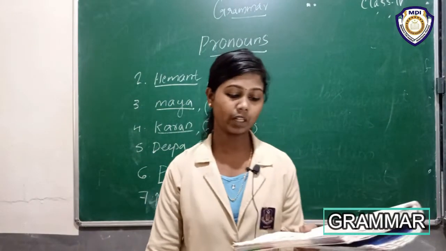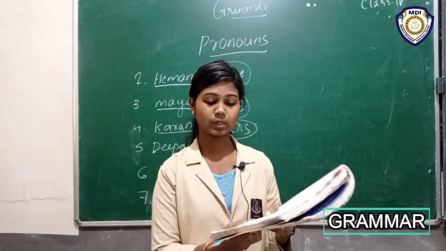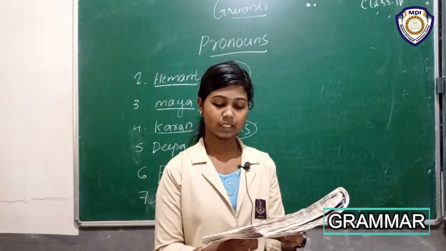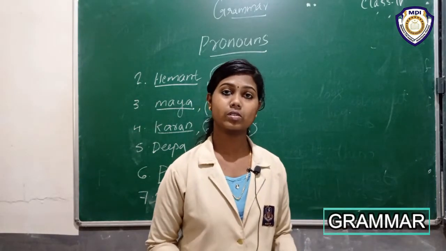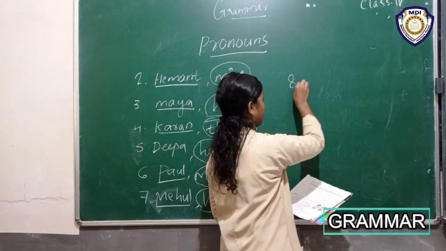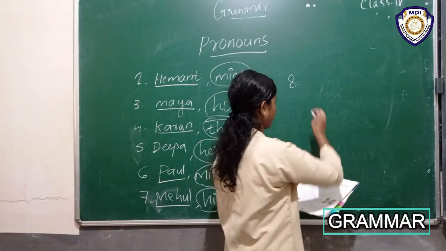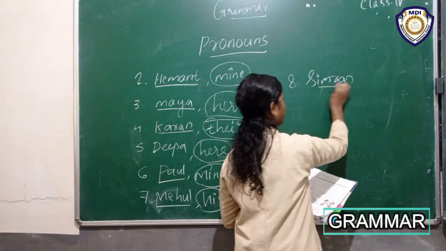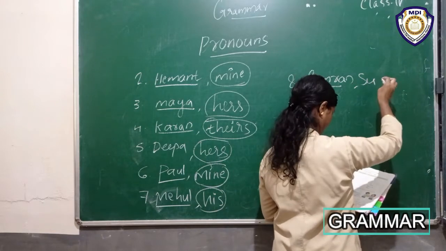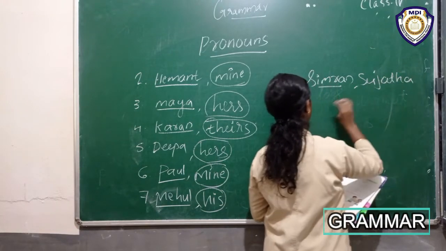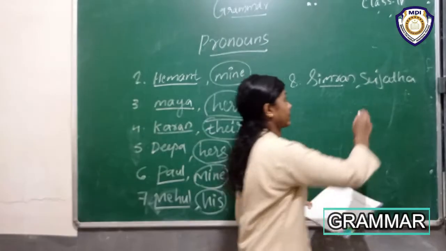Okay. Then last sentence. There was some confusion about the two books with the blue covers. Simran and Sujata said these books are ours. Okay, which are the nouns in the sentence, eighth sentence? Yes, Simran and Sujata. And which one is the possessive pronoun here?